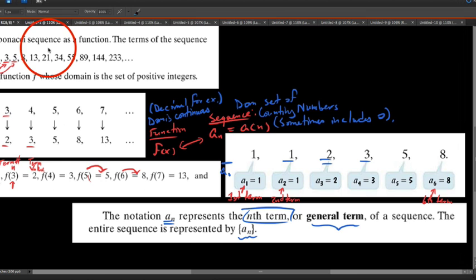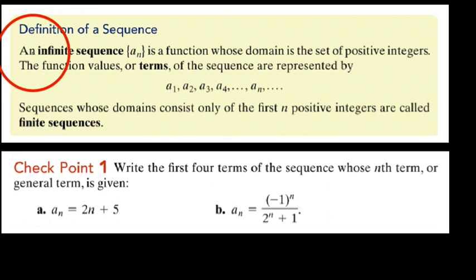So with respect to sequences, let's take a look at how to define a sequence and write out some terms of a sequence using its rule, like you see a couple of rules here. First of all, an infinite sequence, a sub n, that's how you would read it, a sub n or a of n, is just a function whose domain is the set of positive integers.